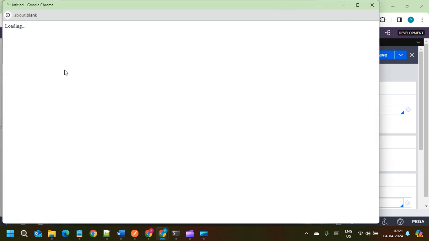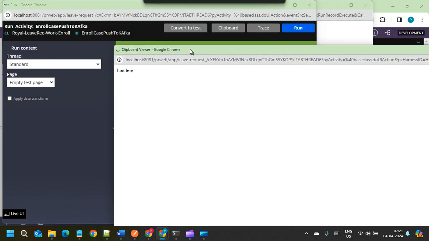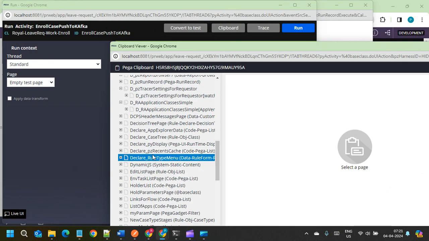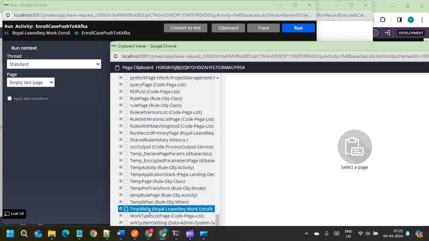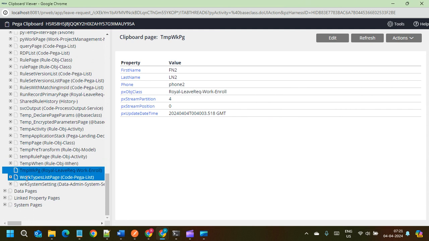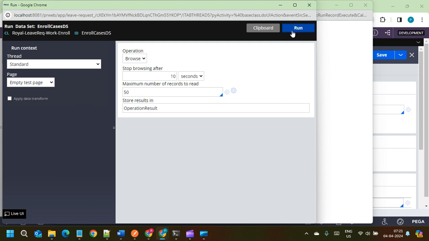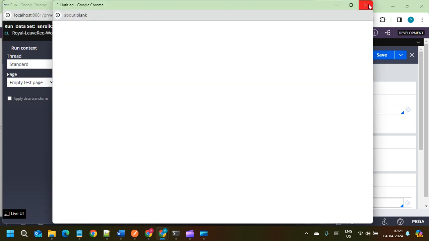Now let's open the clipboard, and it is going to be temp workspace. Double click. Okay, it has not written the results, but we can see we can run here, and we get the results.